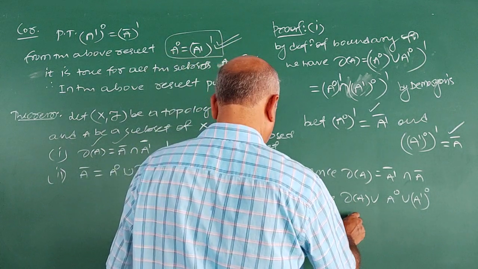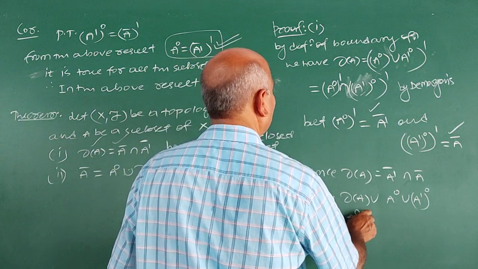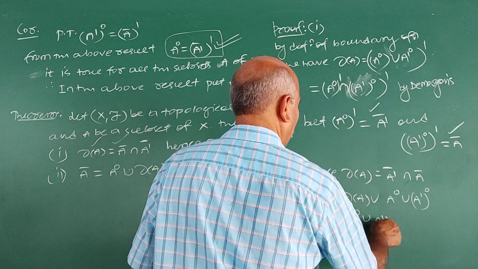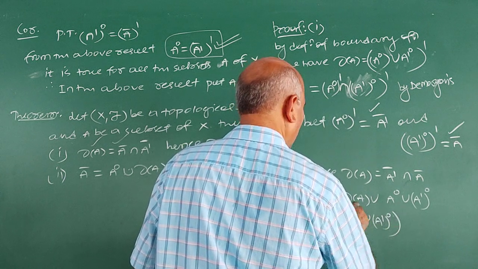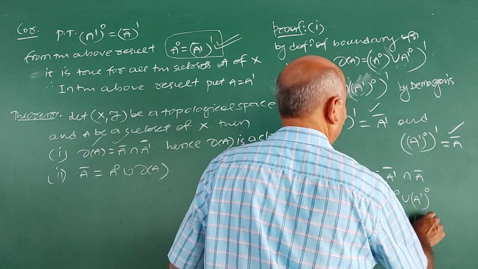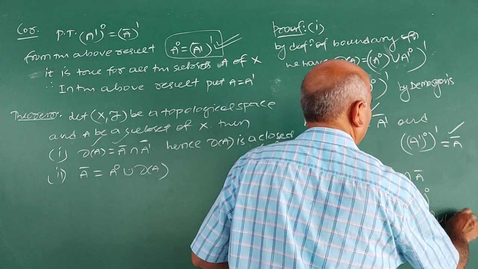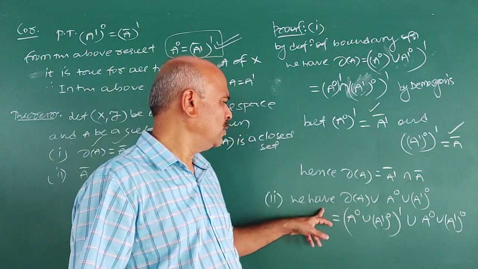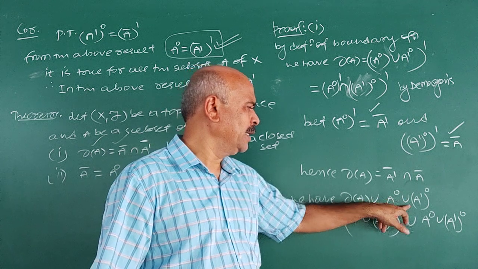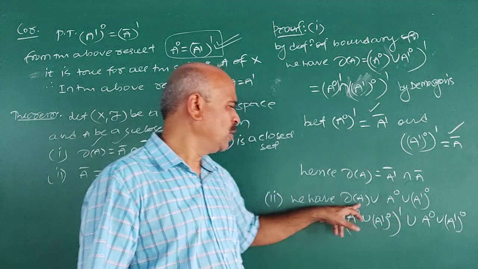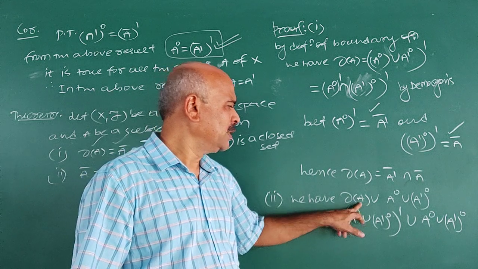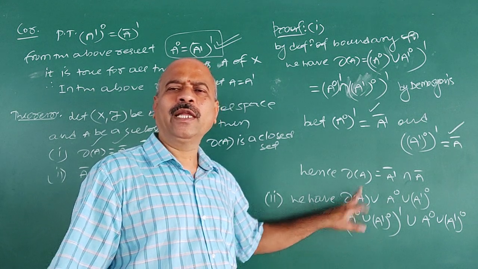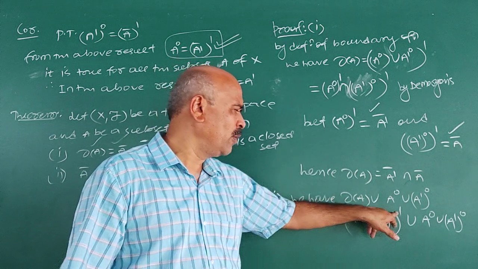Say I write boundary of A as complement of interior A union interior A dash. Take this. What is boundary of A? Boundary of A means set of all the points which don't belong to interior A or exterior A belong to boundary of A. Therefore complement.